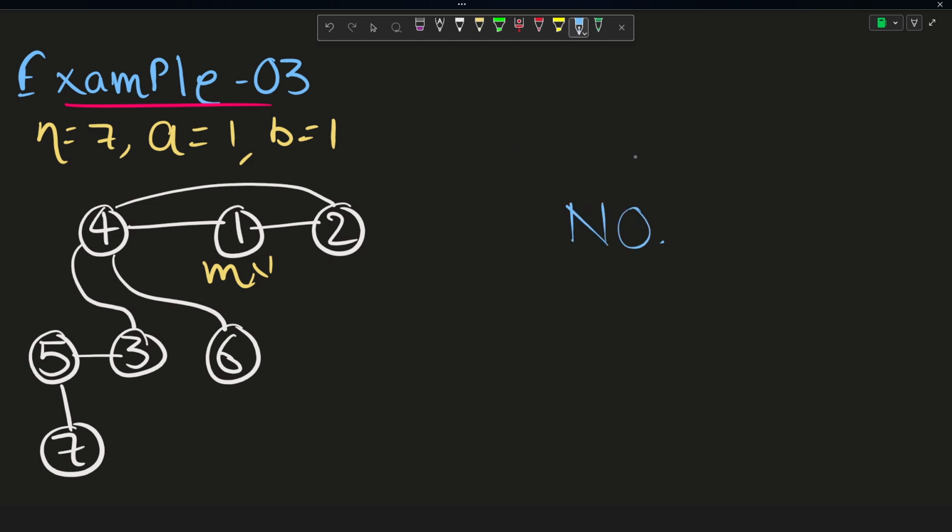So for any test case, it would be better for us if we initially check if a is equal to b. If a is equal to b, then we don't have to do anything, right? We just have to print no in that case.